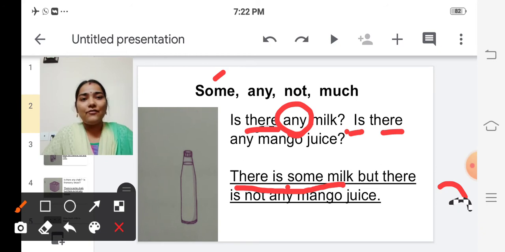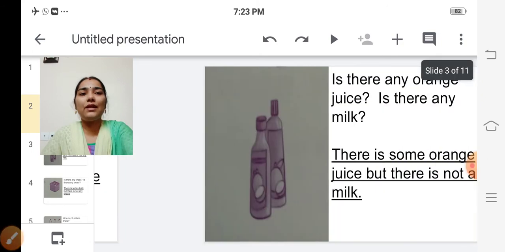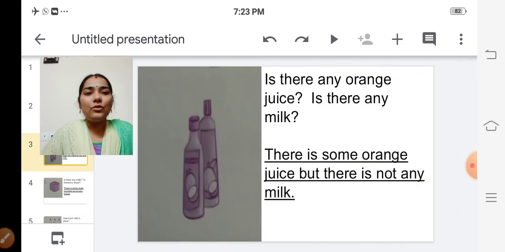Okay, children? From the question itself, we can answer. Isn't it? The second word comes first here. So there is, replace this any by some. So there is some milk, but there is not any mango juice. Is it clear, children? Can you understand? Yes. Shall we move on to the next one? Yes. Look at the picture. What is there on the label?